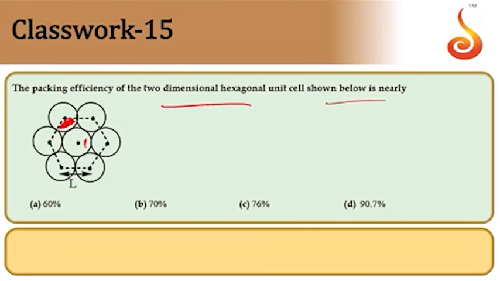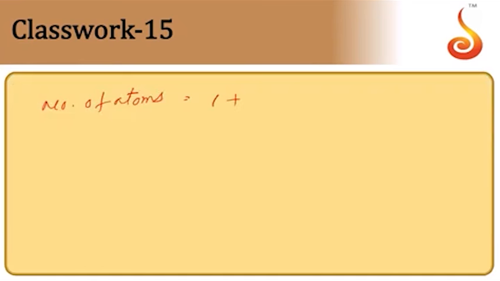This part is equal to 1/3 of the circle. We have altogether 6 one-thirds, so 1, 2, 3, 4, 5, 6. So the total number of atoms will be 1 in the middle plus 6 into 1/3. It implies altogether we have 3 atoms in the structure given to us.